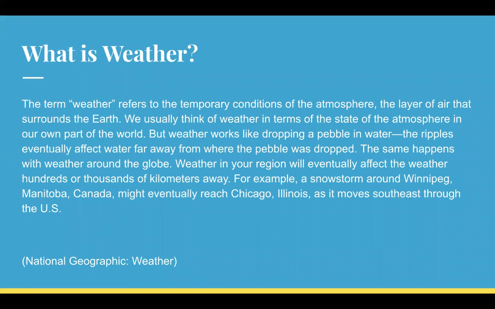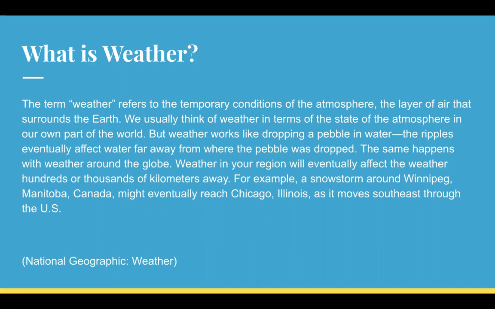So what is weather? The term weather refers to the temporary condition of the atmosphere, the layer of air that surrounds the earth. We usually think of weather in terms of the state of the atmosphere in our own part of the world, but weather works like dropping a pebble in water. The ripples eventually affect water far away from where the pebble was dropped. The same happens with weather around the globe. Weather in your region will eventually affect the weather hundreds of thousands of kilometers away.